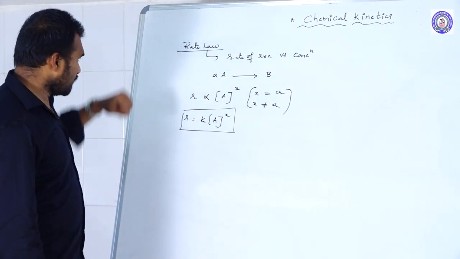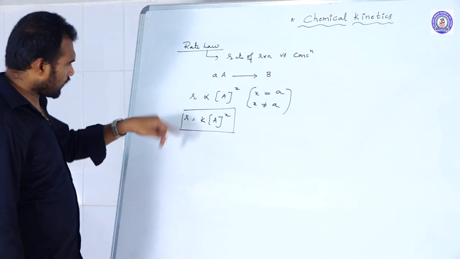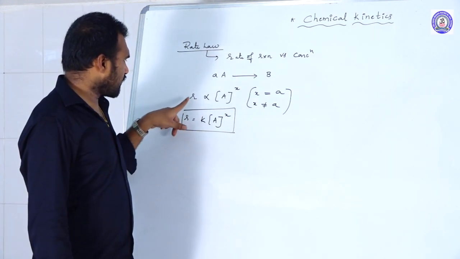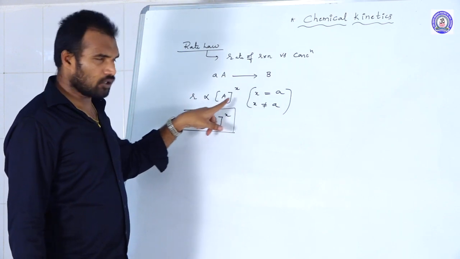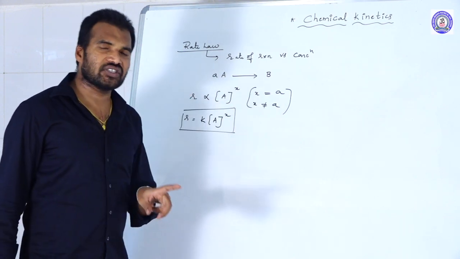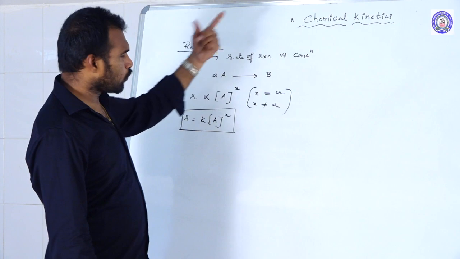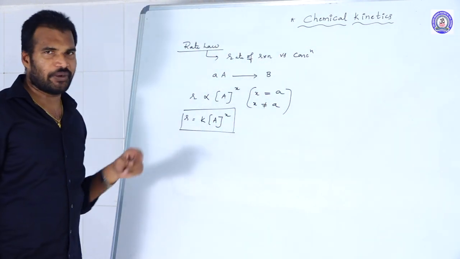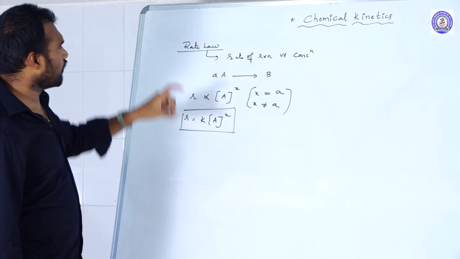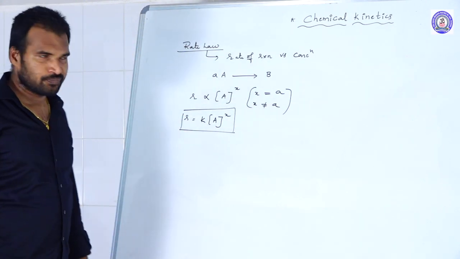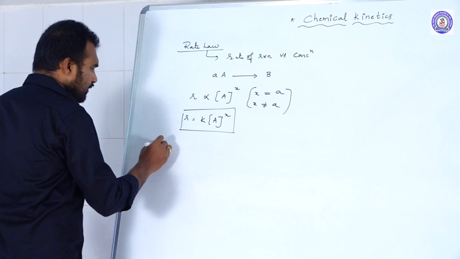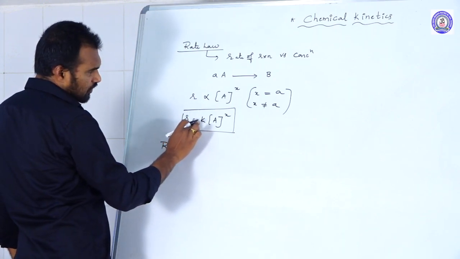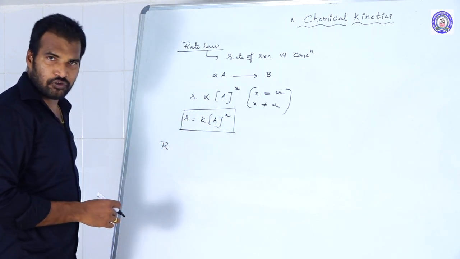In this rate law, the rate of the reaction is directly proportional to the product of concentrations of reactants to a power. That power may or may not be equal to the stoichiometric coefficients, and that law we call the rate law. And next one, rate constant. Here in this equation, rate is equal to K into concentration of A to the power of x.